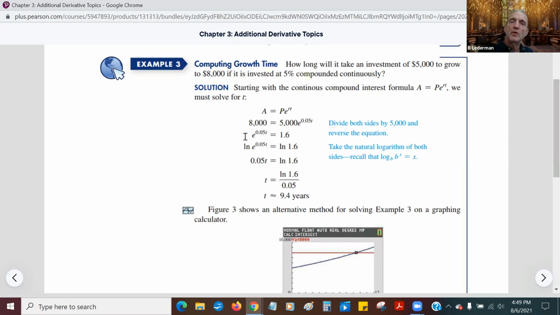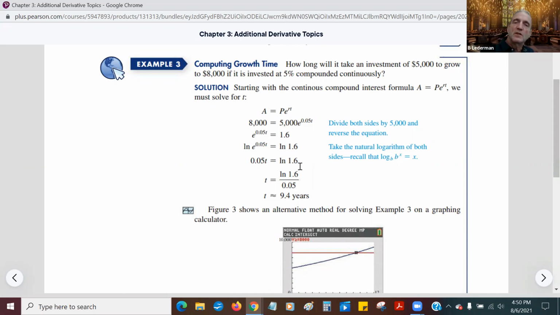Now what I do is I want to get rid of the exponent. So I take the ln of each side. And when I take the ln of it, basically the ln and the e, ln is logarithm base e, and the ln of e to a power basically sort of cancels out, just like having a humidifier and a dehumidifier in the same room, I guess. And I'm just left with the exponent, 0.05 t, and that equals the ln of this side, which is ln of 1.6.